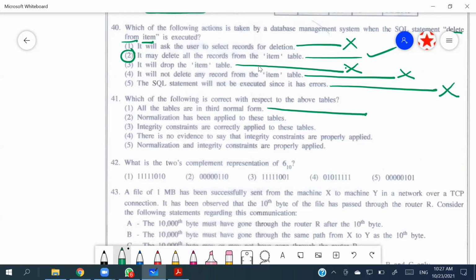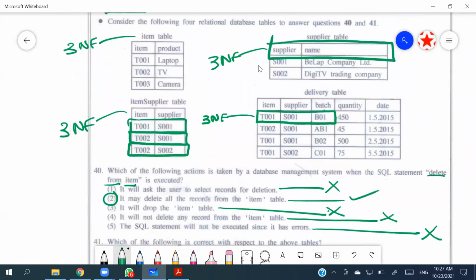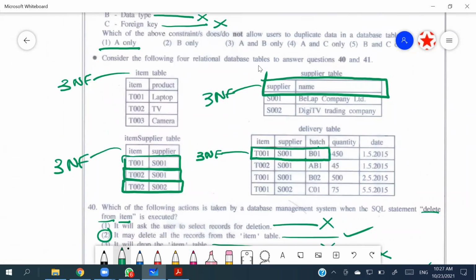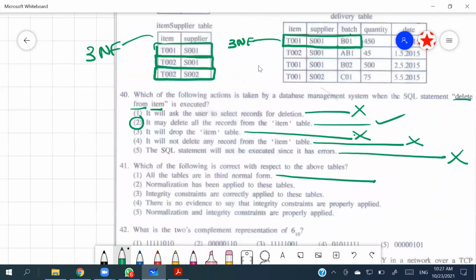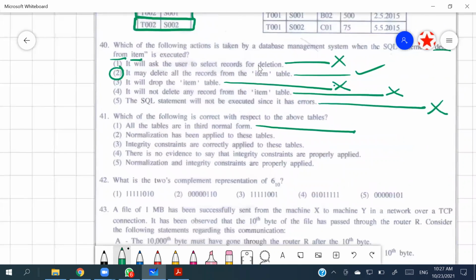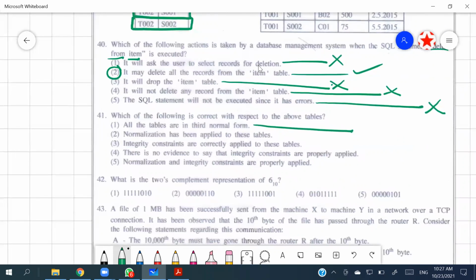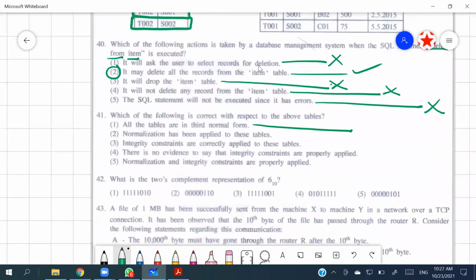Integrity constraint mostly refers to foreign keys; we talk about referential integrity. So we don't know how these entities are being related, because we don't have an ER diagram. We can only make assumptions. So without an ER diagram, we can't say whether all the integrity constraints are applied properly or not. We don't have the clues. So the fourth one says there is no evidence to say that integrity constraints are properly applied.